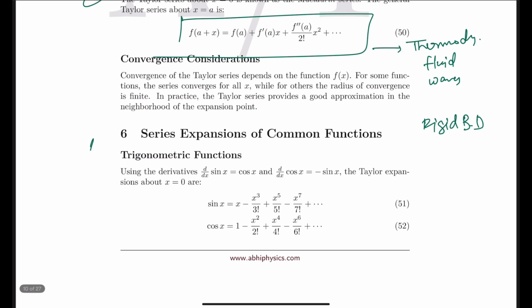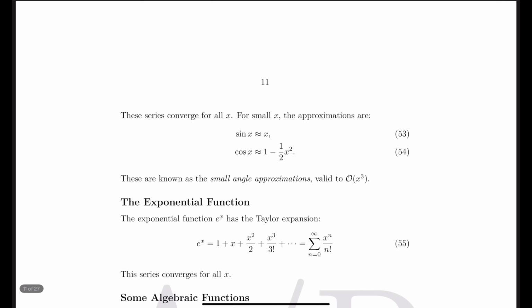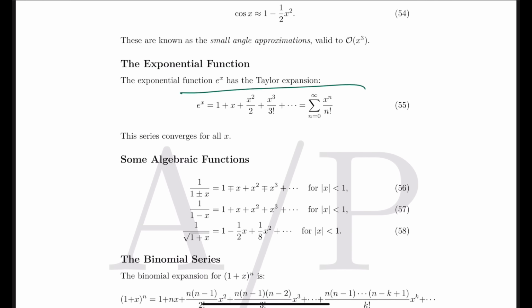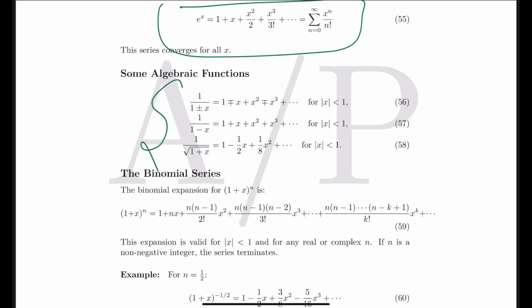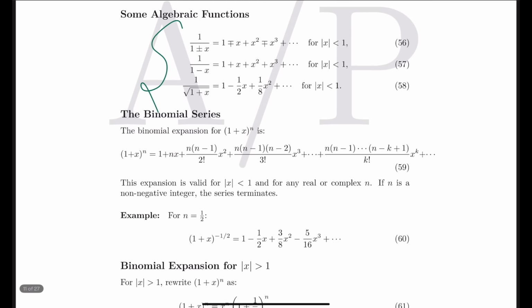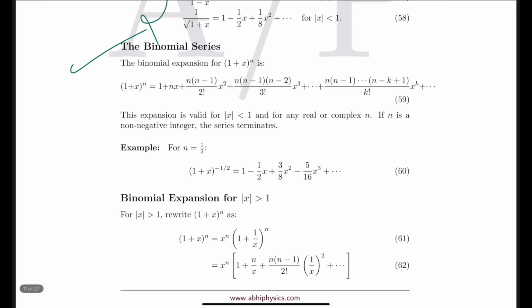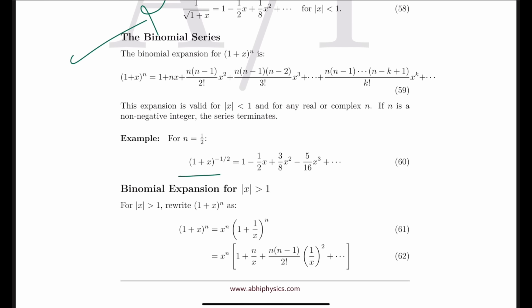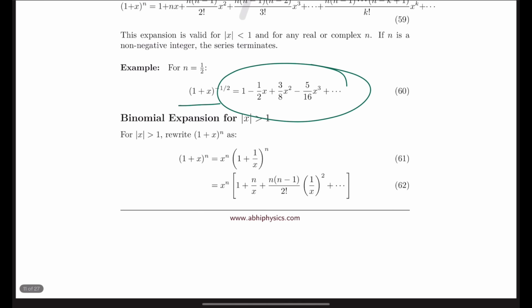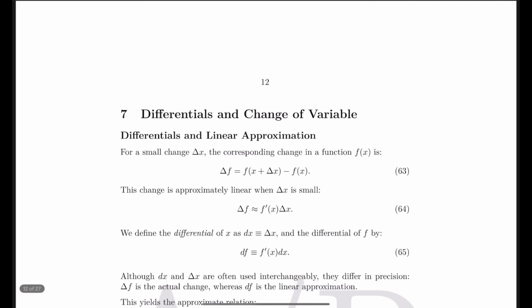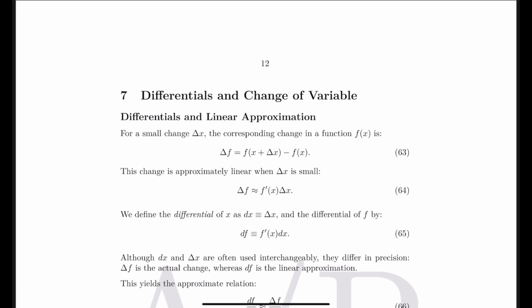Now the series expansion of some common functions like sin x could be written like this. In quantum mechanics you will be using this. Cos x could be written like this, and these all are nothing but the result of the Taylor series only. The exponential function could be written like this. These are some algebraic functions. And the next important is the binomial series. So for each and every example you have something like this, if the mod of x is greater than 1, if the mod of x is not greater than 1, and so on. Then you have differentials and change of variables.